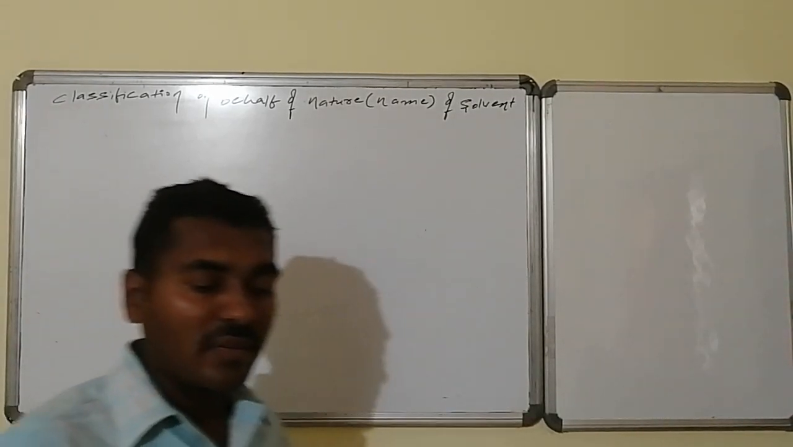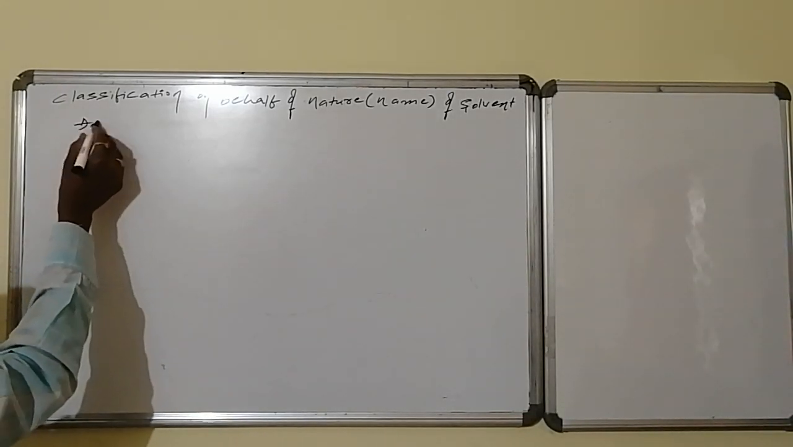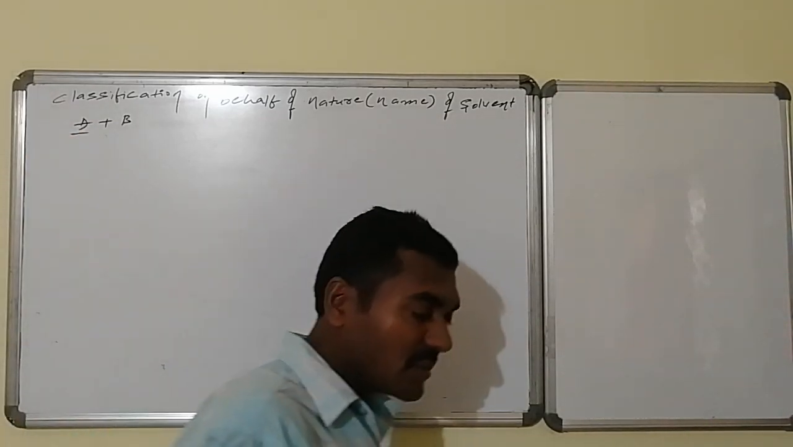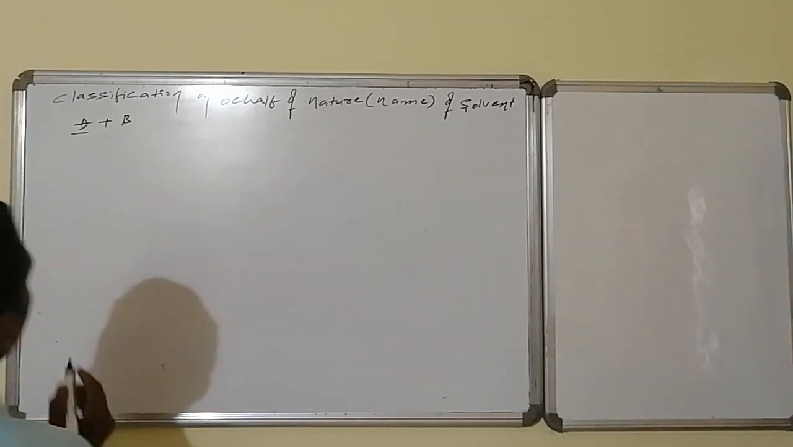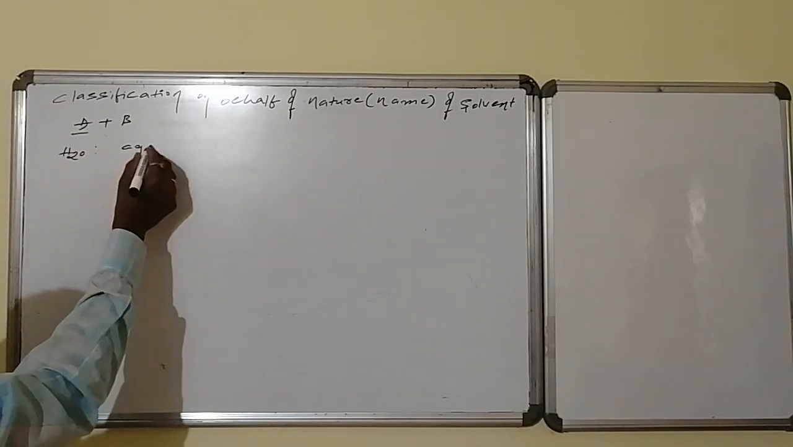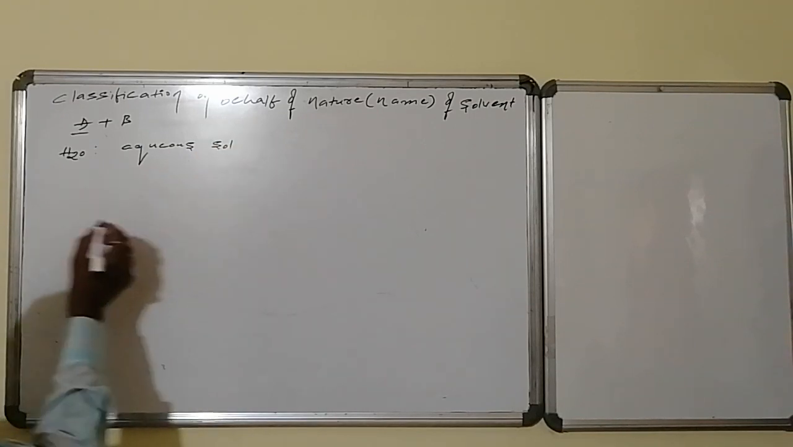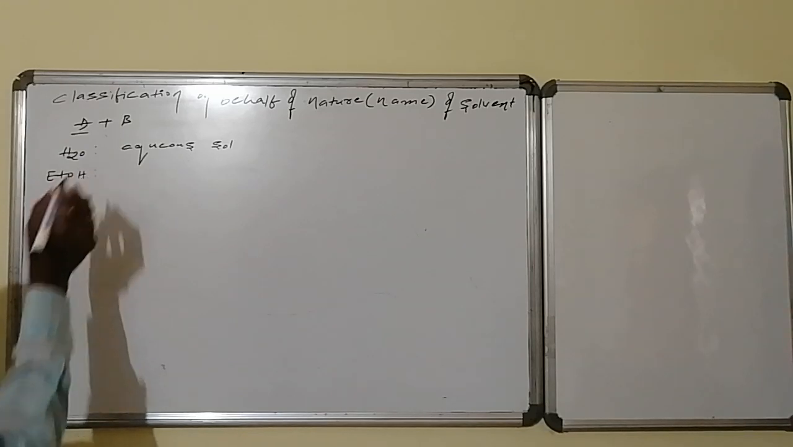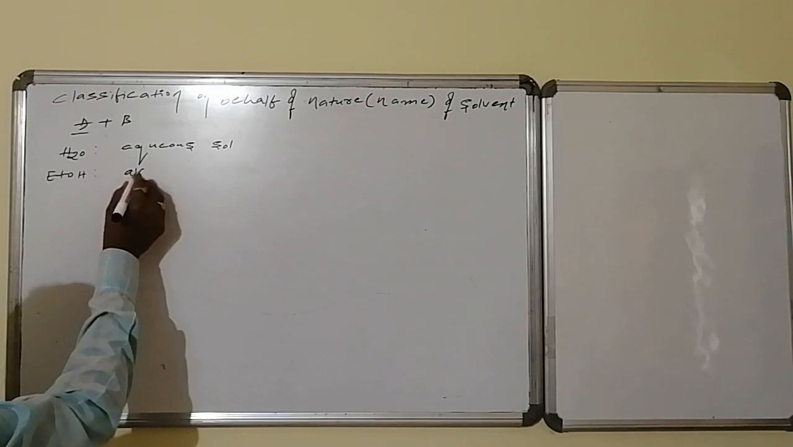Classification on the basis of the nature and name of the solvent. Let us consider a binary solution A plus B. In this, consider A is the major component, present in huge quantity, and suppose that substance is water. All such solutions are said to be aqueous solutions. Suppose it is alcohol, like ethyl alcohol or methyl alcohol. Then all those varieties of solutions are known as alcoholic solutions.